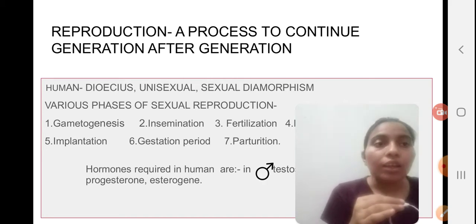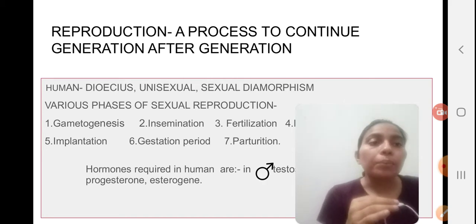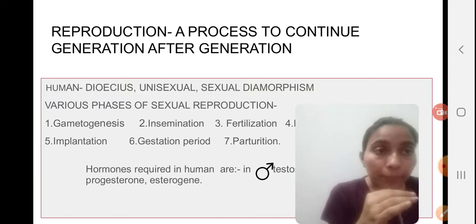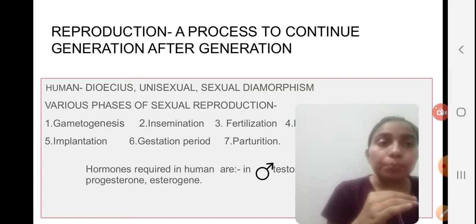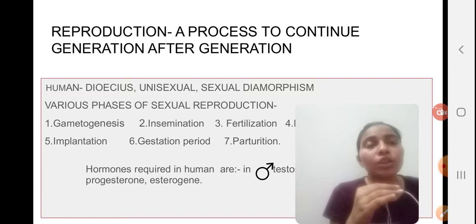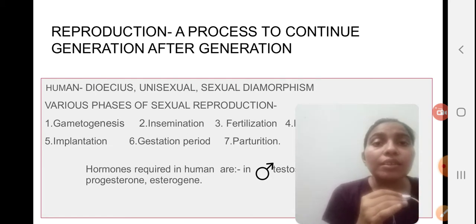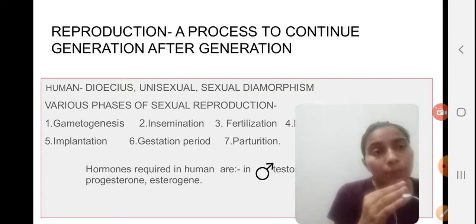And in females, the coming of breasts, the development of muscles and fat in the hip region, and the pubis region also gets broad. So these are some characteristics of females. Next is, what are the processes of sexual reproduction?